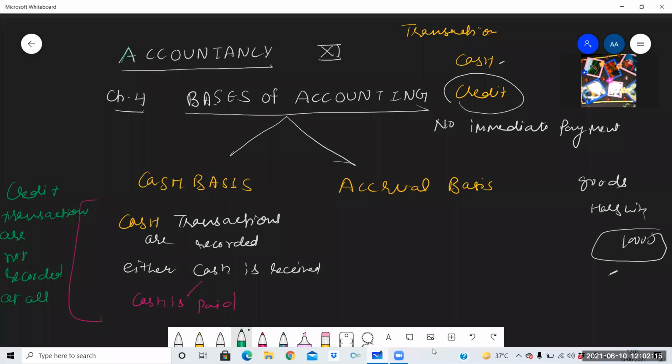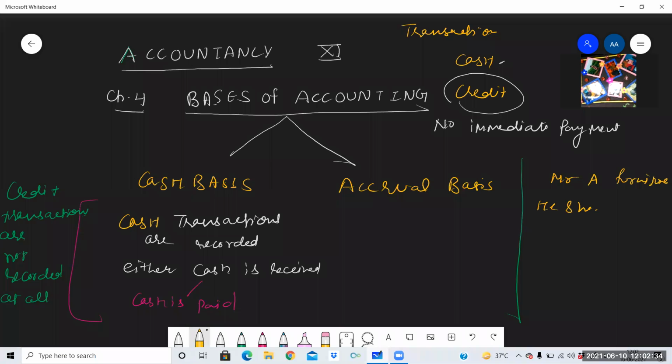Suppose a businessman Mr. A has a business of selling furniture or any other item you can assume. He sold a chair costing rupees 20,000 in cash, and also 2 sofa sets costing rupees 1 lakh on credit.